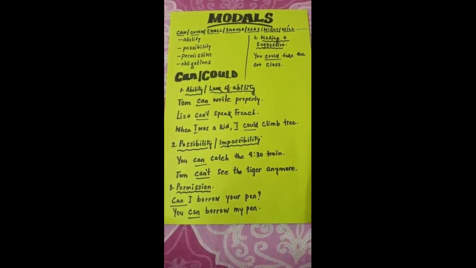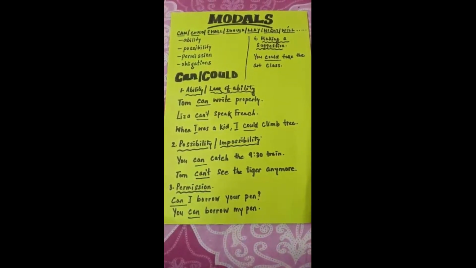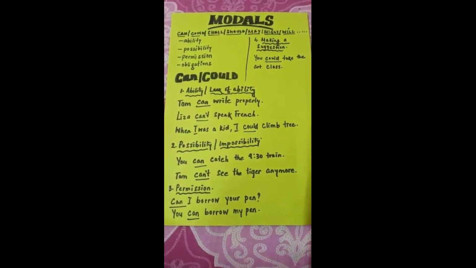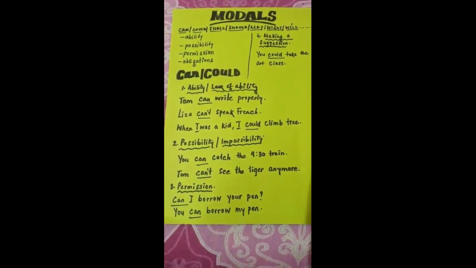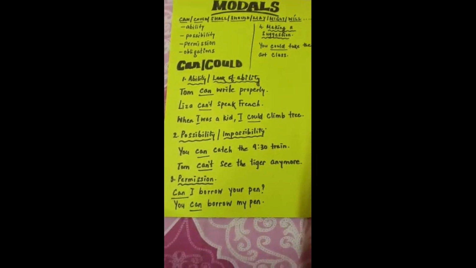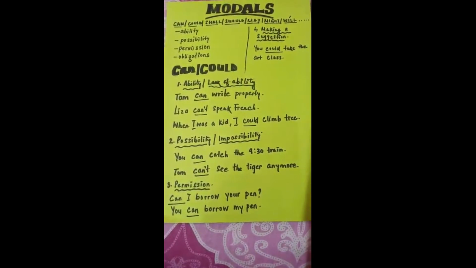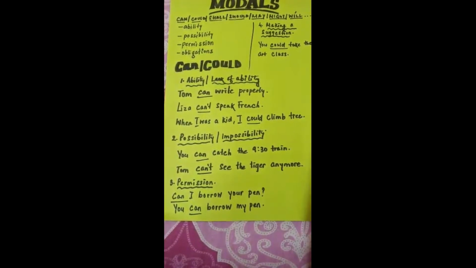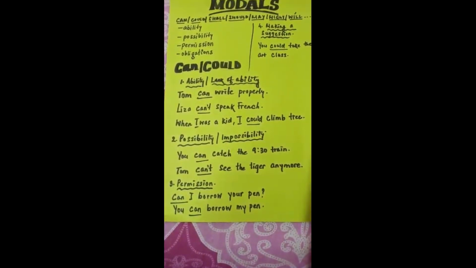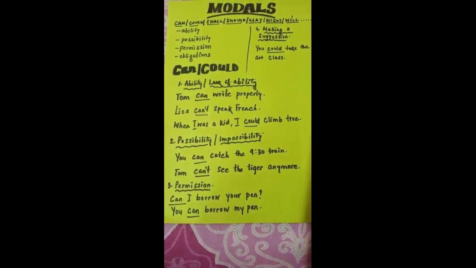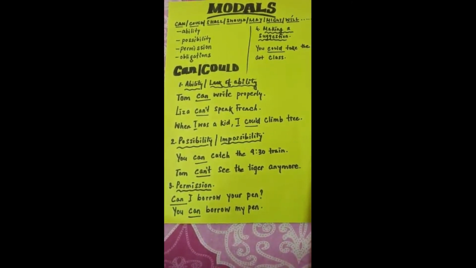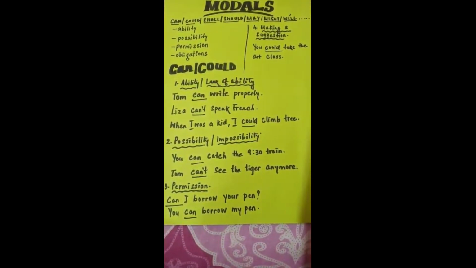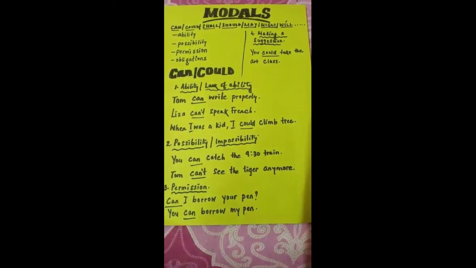So the first modal which I will be discussing with you is can or could. The first function of can or could is ability, or lack of ability. How will you understand? With an example. See the first example: Tom can write properly. So in this sentence, can is the modal. Here can expresses the ability of Tom, that he can write properly.